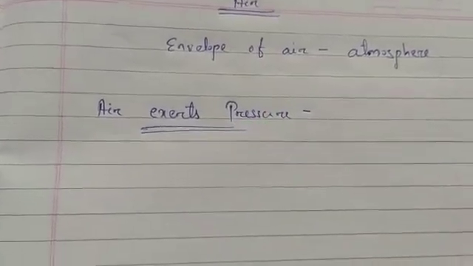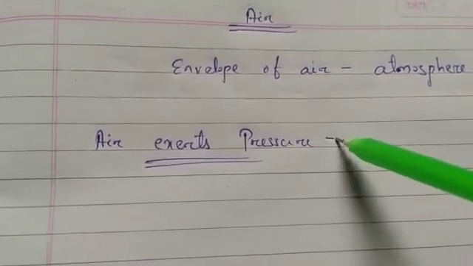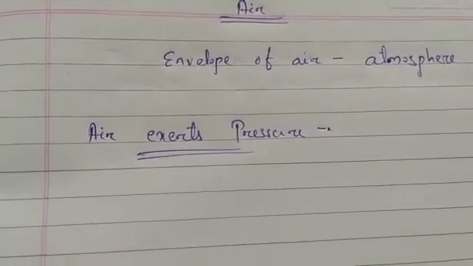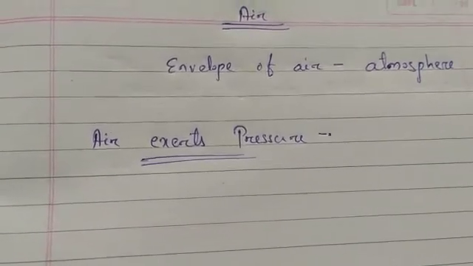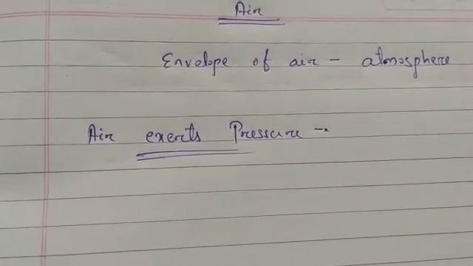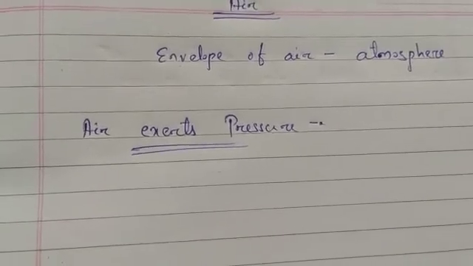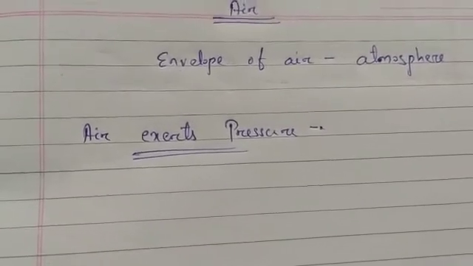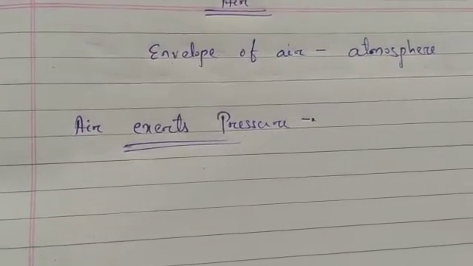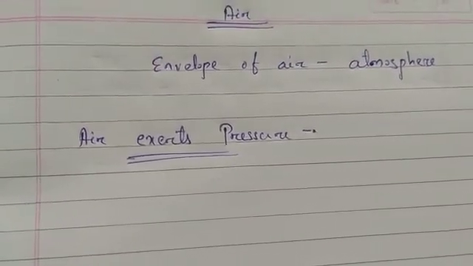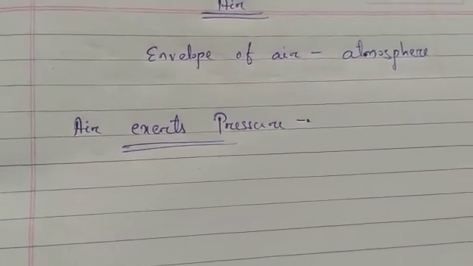Now we will see the properties or the characteristics of the air. First of all, air exerts pressure. Air is also a matter, and therefore it has weight. We had already studied that matter has weight and it occupies space. So air is also a matter, and we can say that air has weight also. Air exerts pressure because it has weight, and a column of air several kilometers high above us exerts a tremendous pressure on us. So the air has weight, that is why it can exert pressure.